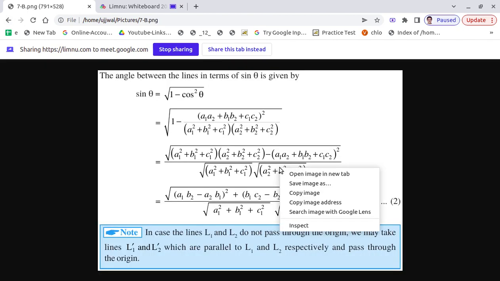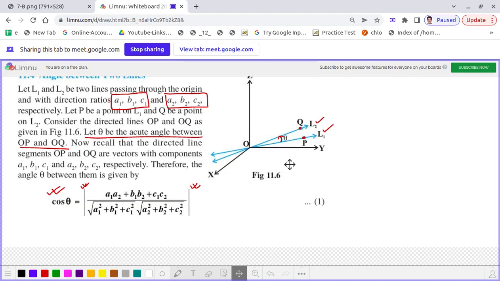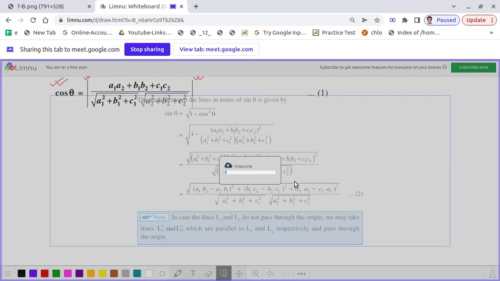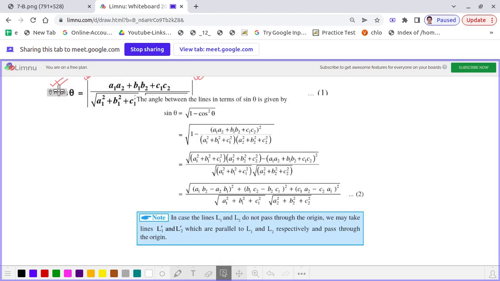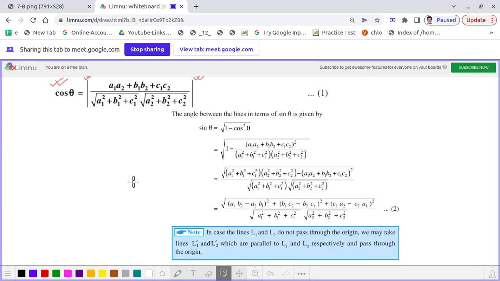Now if we need to find the same angle not in the form of cosine but in the form of sine, we just need to make some algebraic simplification, because we know sine theta is equal to square root of 1 minus cos square theta. Here we are not considering the negative value of sine theta, for the same reason that theta is an acute angle. So we apply the cos square theta value here. After that we perform the algebraic simplification and we get this one.